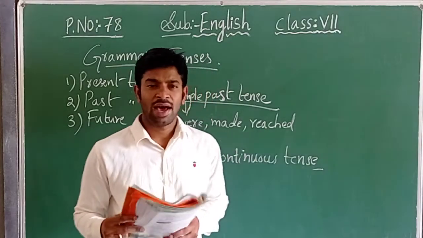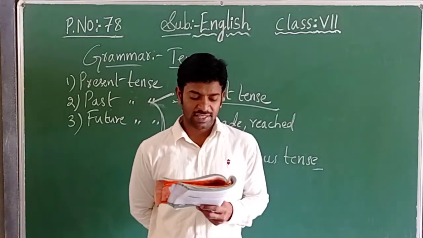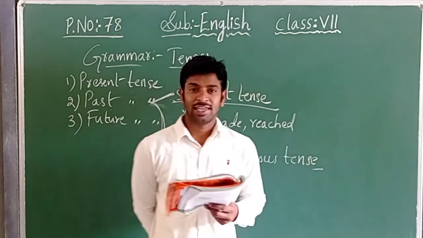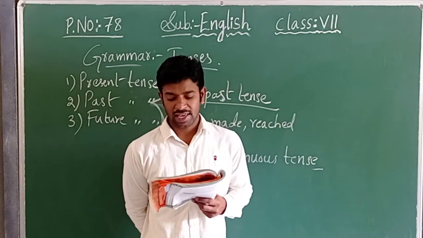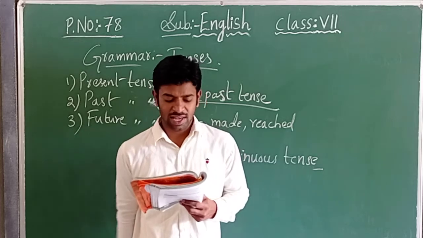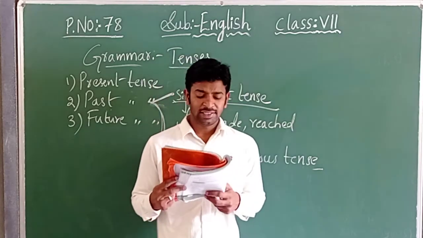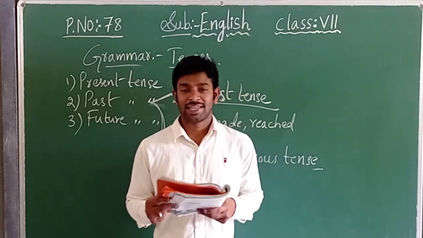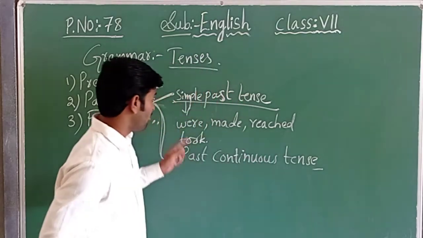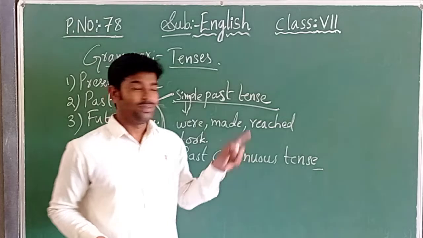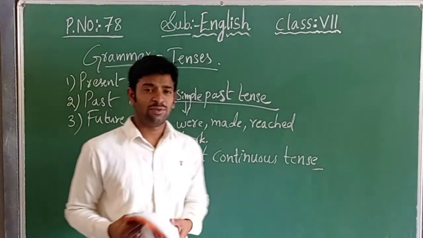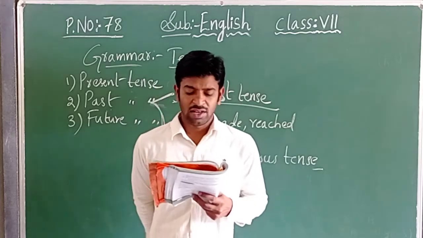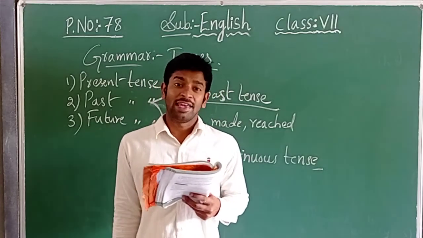See here, one sentence is given: Some foreign tourists on the beach were basking in the sun and enjoying themselves. What are the underlined verbs here? Were basking. Now the verb is in which form? ing form.